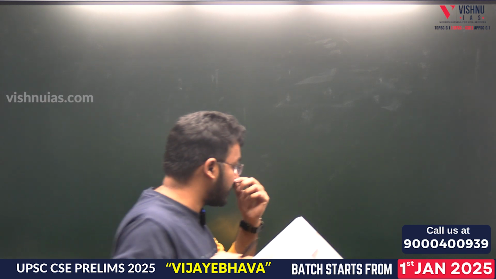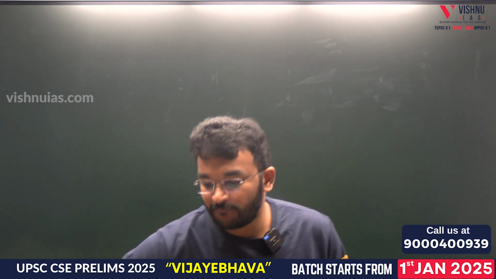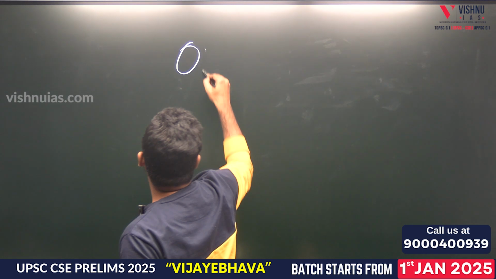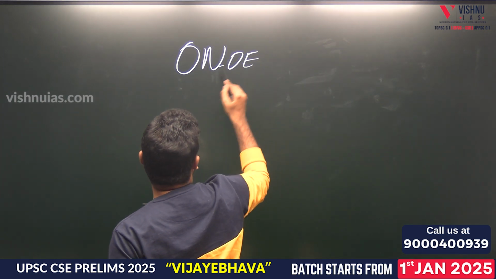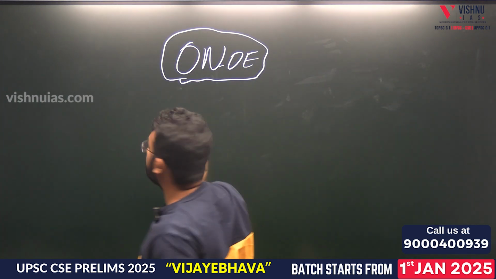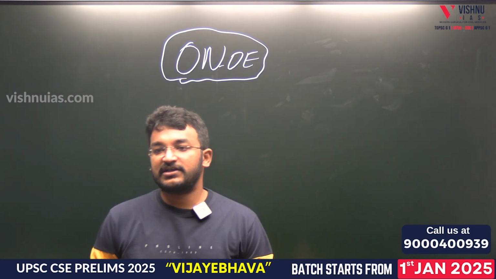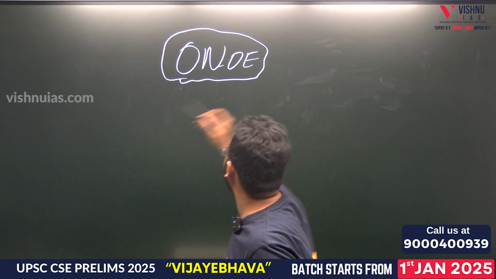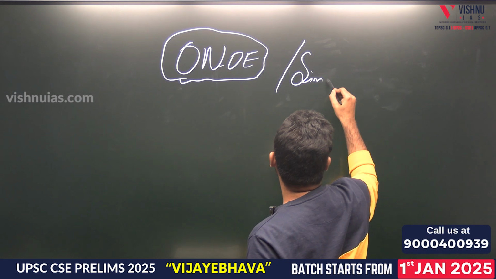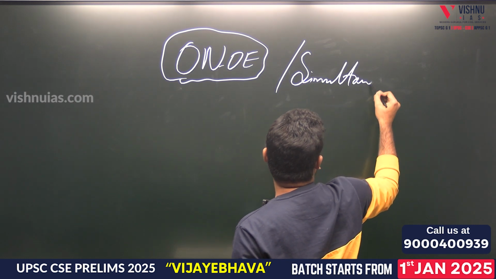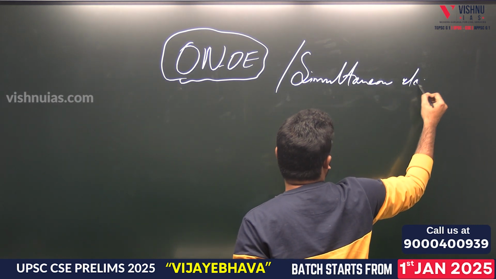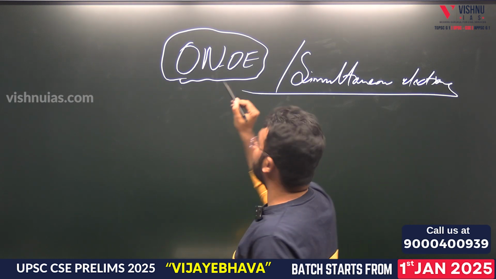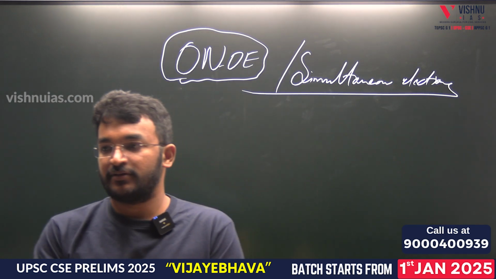Now specifically to today's topic, one nation, one election. Some call it simultaneous election. What do you understand by simultaneous elections or one nation, one election?